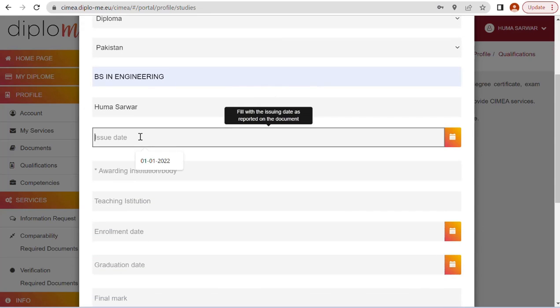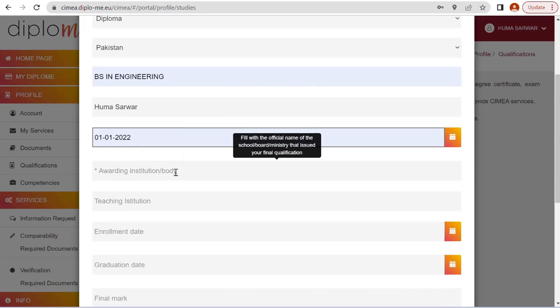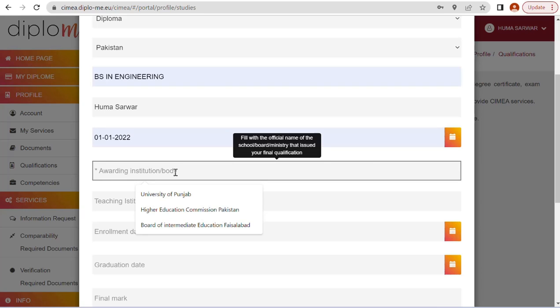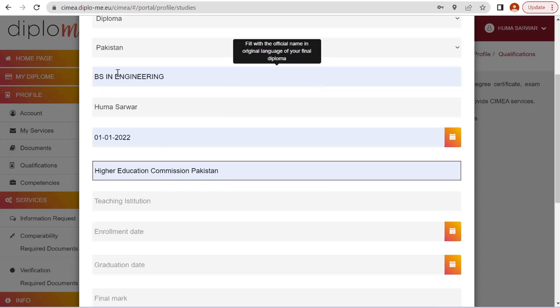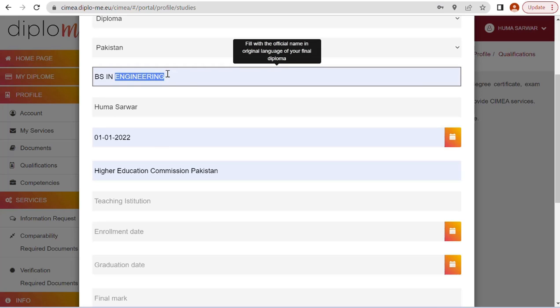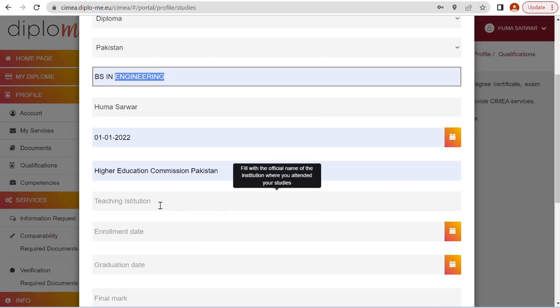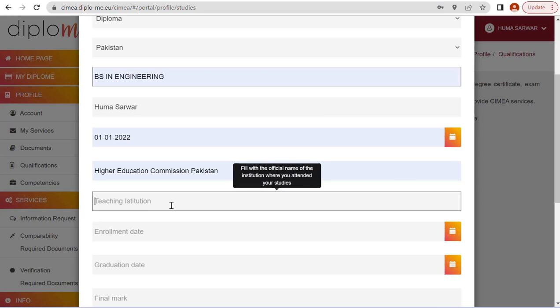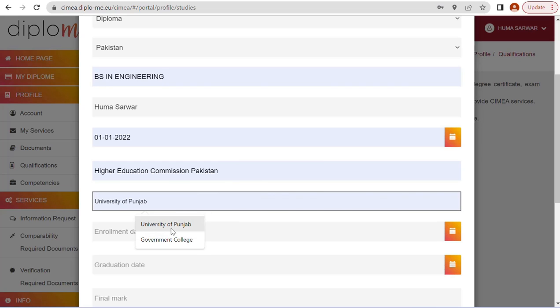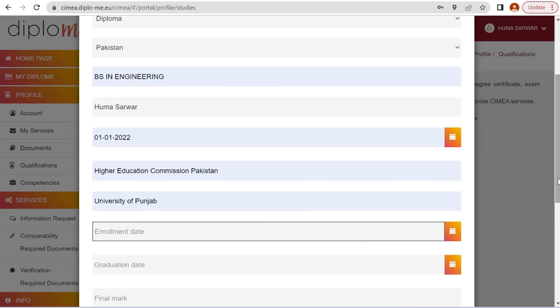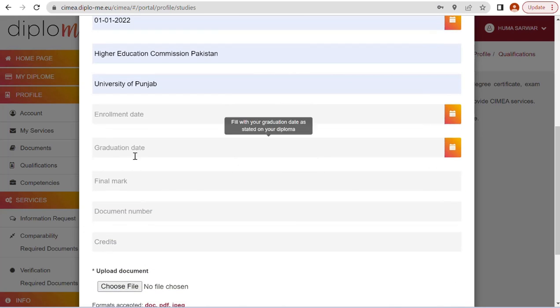Huma Server, you have to enter the issuing date. Follow your document. Awarding institution, Higher Education Commission of Pakistan. I know for engineering the issuing authority is PEC, so you have to just follow your documents. Institution, University of Punjab. I'm just giving you examples. Enrollment date and graduation date, you have to mention it.